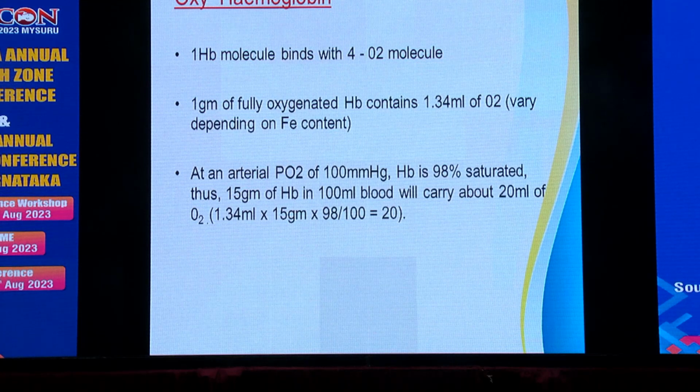One hemoglobin molecule binds to 4 oxygen molecules. You all know that, it's physiology from Guyton. 1 gram of fully oxygenated hemoglobin contains 1.34 ml of oxygen. At an arterial PO2 of 100 millimeters of mercury, hemoglobin is 98% saturated. Thus, 15 grams of hemoglobin in 100 ml of blood will carry about 20 ml of oxygen.